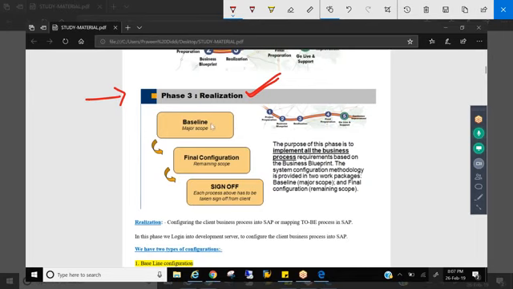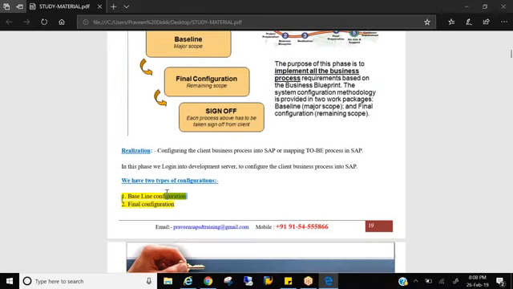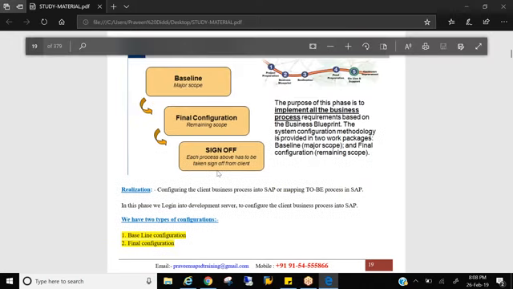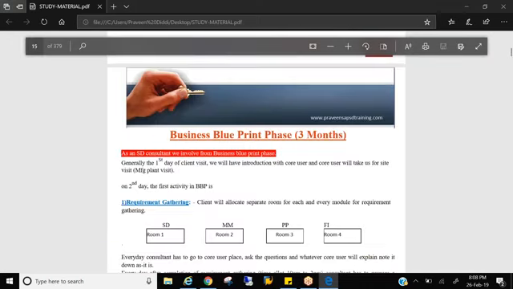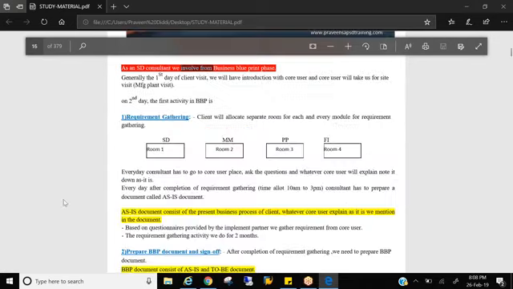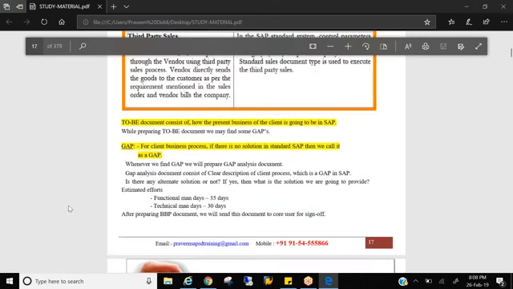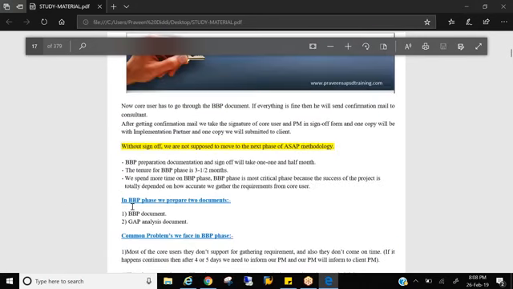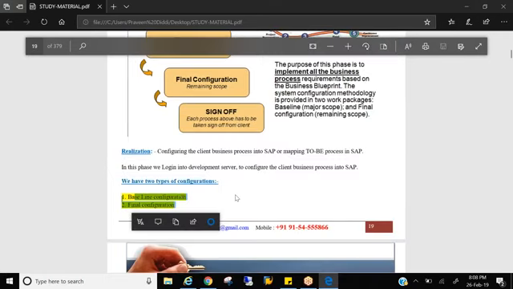So in the realization phase, we have two packages. One is baseline and the other is final configuration. The baseline configuration is module specific. Very, very important interview question. Throughout the document, you will be seeing some yellow highlights like this. There are some red highlights in the document, some blue highlights. These are going to be your interview questions for sure. The same questions you'll face in the interview: what is gap, what is as is, what is to be, what documents you prepared, baseline scope, final scope. These are going to be your questions. So don't ignore something if it is highlighted.